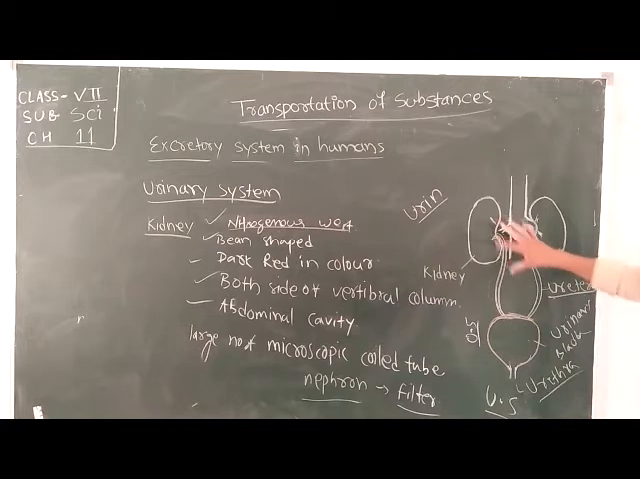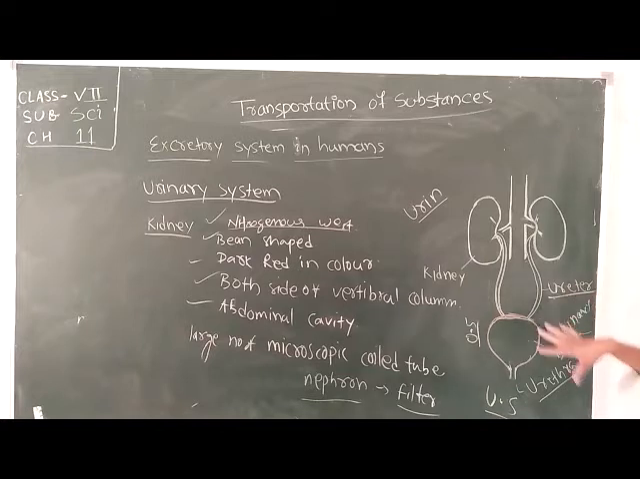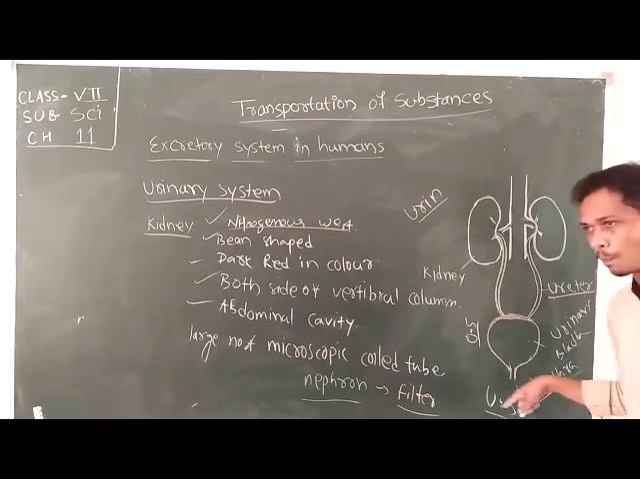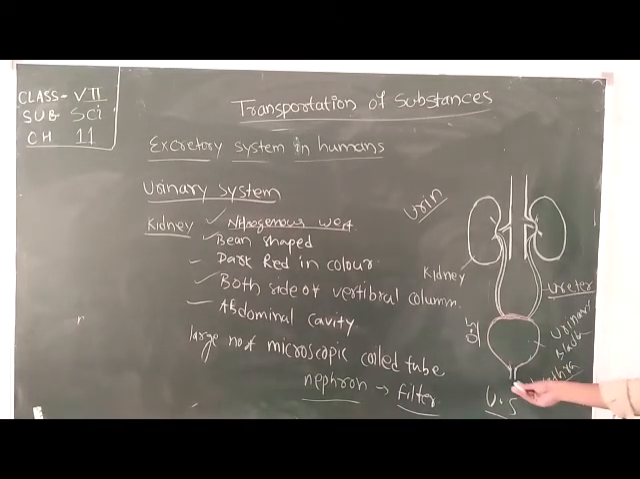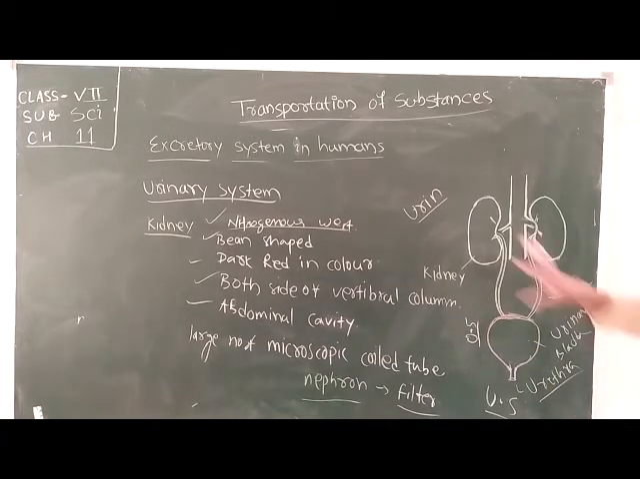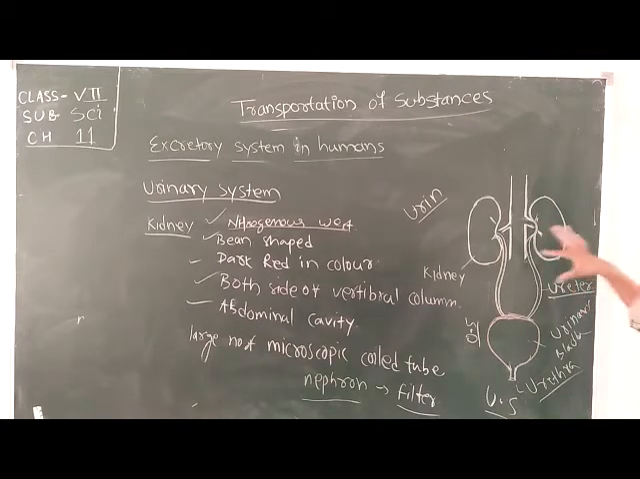Whenever the urine comes through these two pipes and is deposited in the urinary bladder, it is a temporary storage of the urine. When it is full, it is excreted through a small muscular pipe called your urethra. The urethra is the removal opening of the urinary system from where the urine is removed from our body. So this is the function and construction of the urinary system.